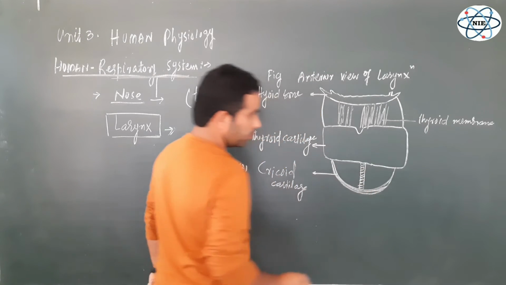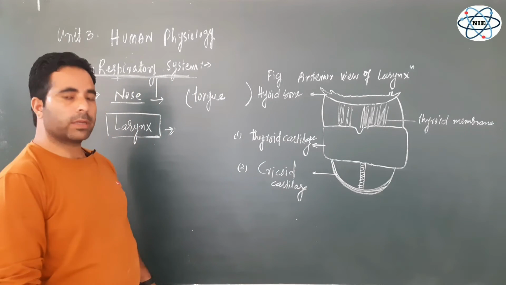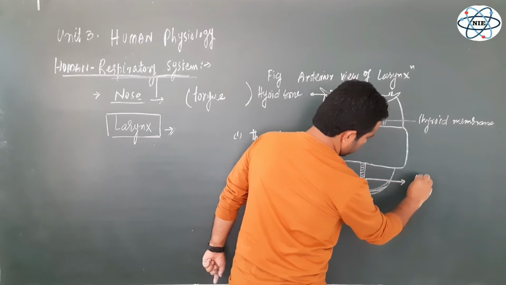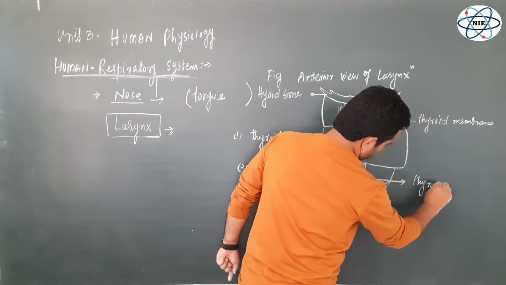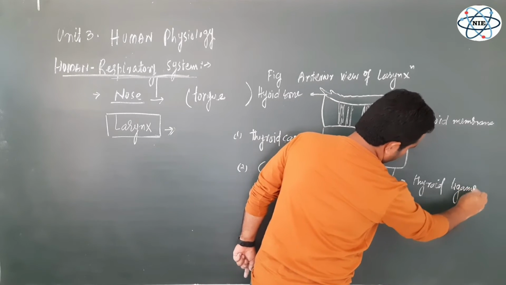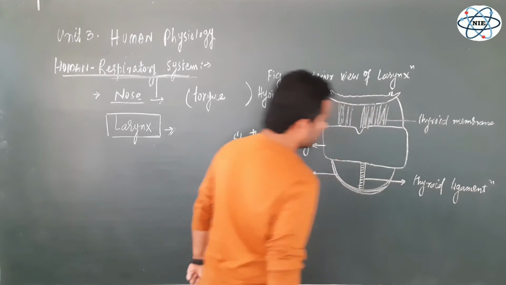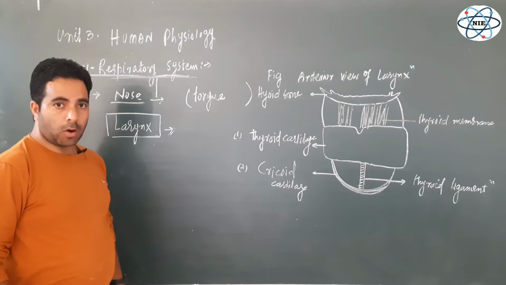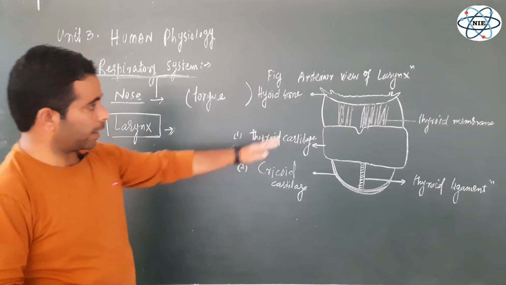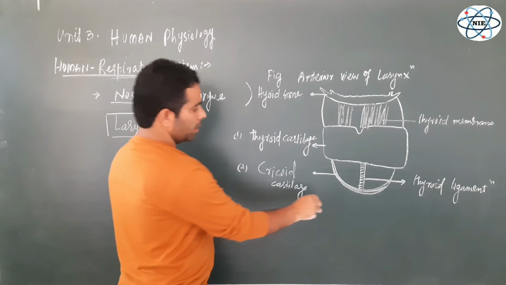A ligament is a connection between bone and bone, but this is also a connection between cartilage and cartilage. So this is the ligament that's known as the thyroid ligament, right? But so far as the cartilages are concerned, that we mentioned, there are 9 pieces of cartilage. This is the anterior view of the larynx.